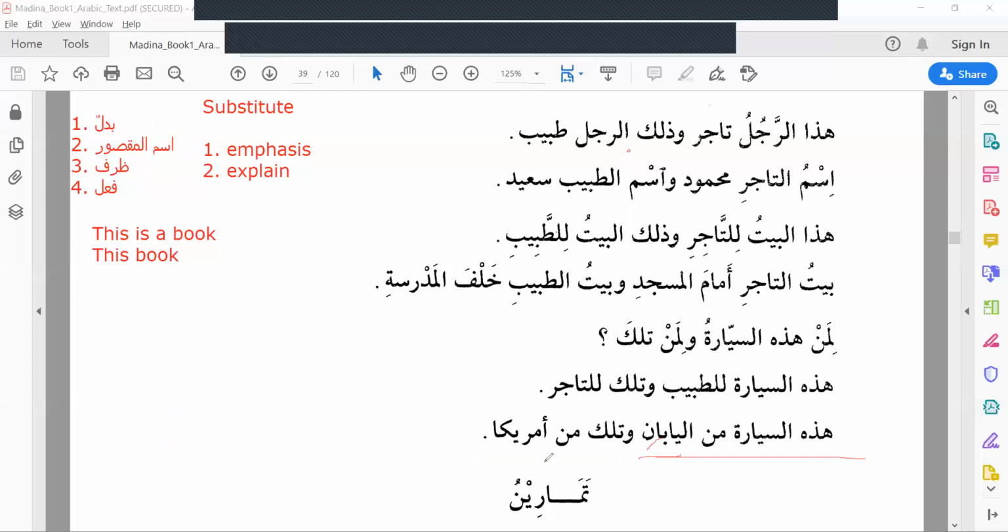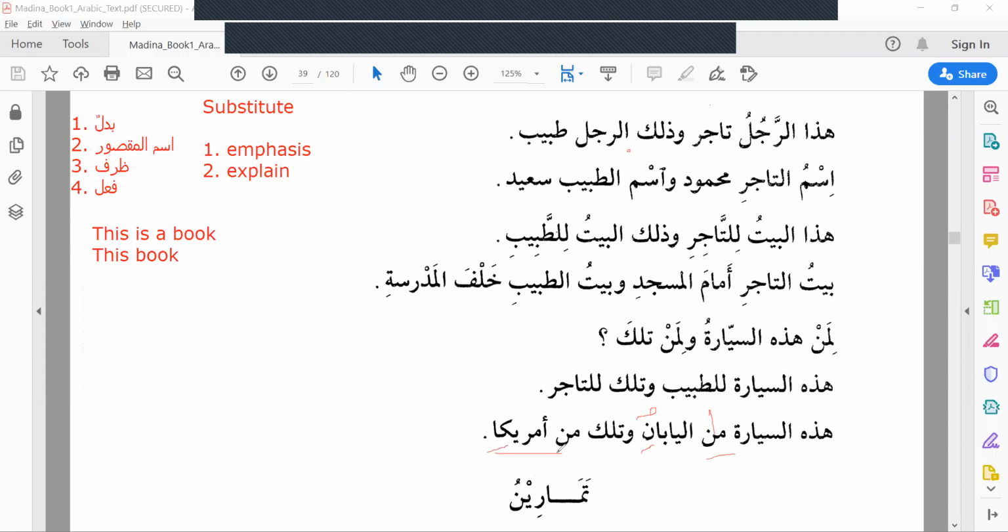Now we know what is Ismul Maqsur. What is the ruling of Ismul Maqsur? Why do I have to know it? Min al-Yabani, correct? Min is harful jar. That's why al-Yabanu becomes al-Yabani. Al-Yabanu is the default, the Japan. It becomes Yabani because of min. But when it comes to Ismul Maqsur, the rule is it won't take kasra.